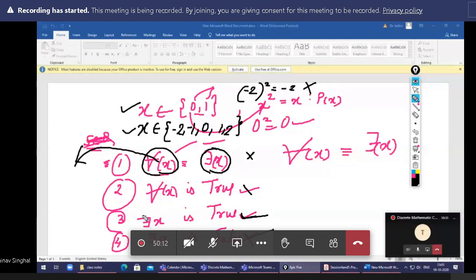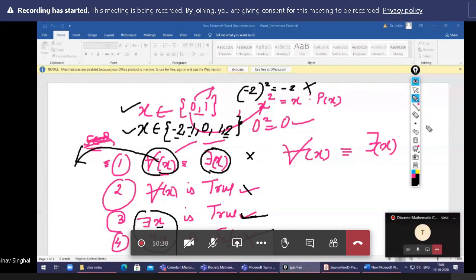The main point here is these two examples, because for the same example we are able to find x for which the px is true. Yes, for 0 it is true and for 1 it is true. Same here, there exists x for which it is false. Yes, for -1, -2, 2, this is false.